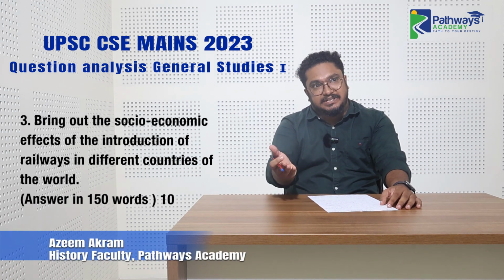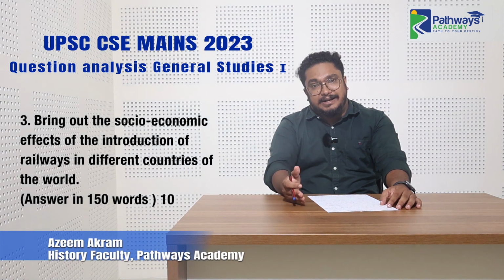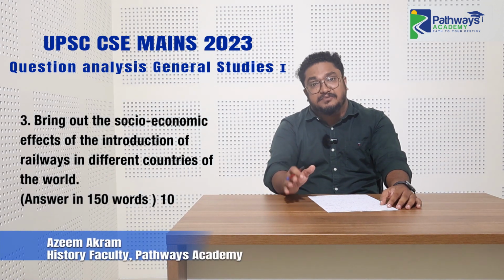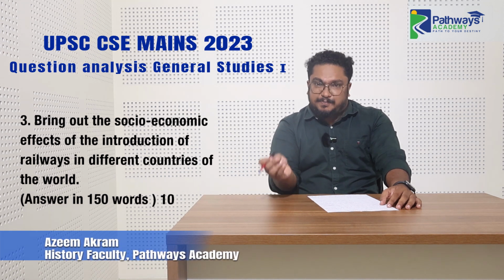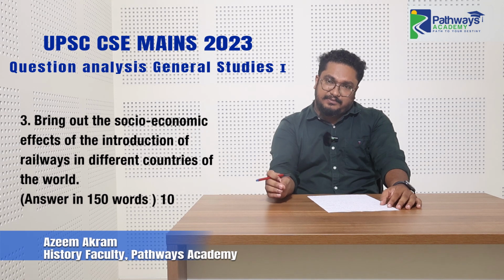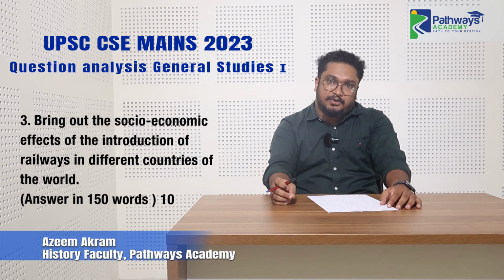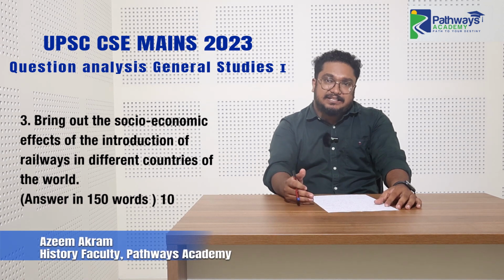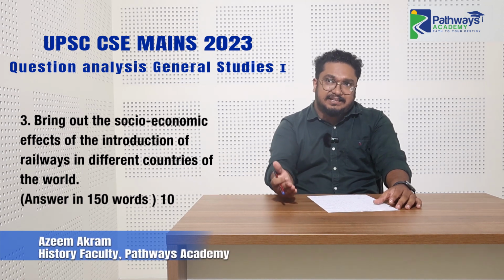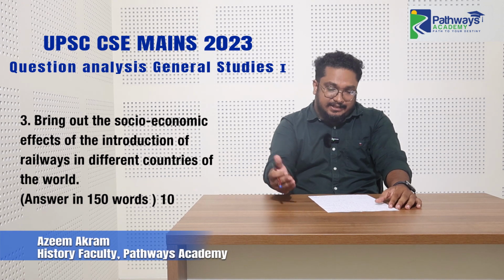For example, in 2017 they asked about decolonization of the Malay Peninsula, which was a very specific question. A candidate with a very clear-cut idea about that part could only answer those questions. But here it's a very general question that someone with a vague idea could answer.